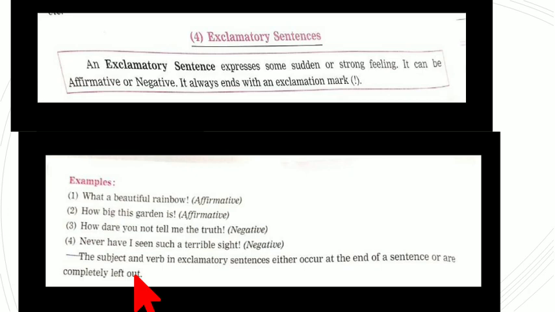They can be either at the end of the sentence or they are completely left out, means they are not taken into consideration. For example, what a beautiful rainbow. Here we are speaking about the rainbow. So here the subject is coming at the end. What a beautiful rainbow. So that means it is indeed a very beautiful rainbow.